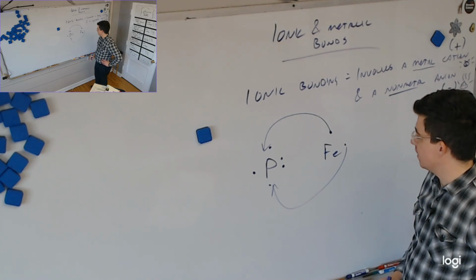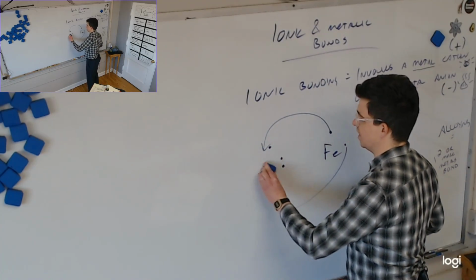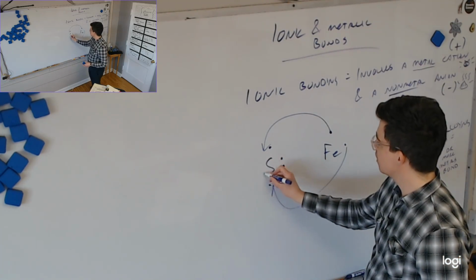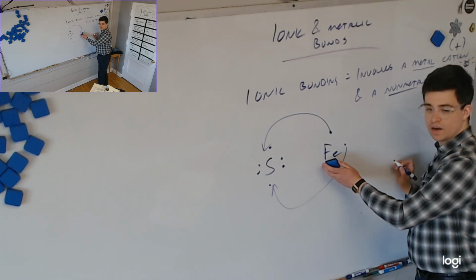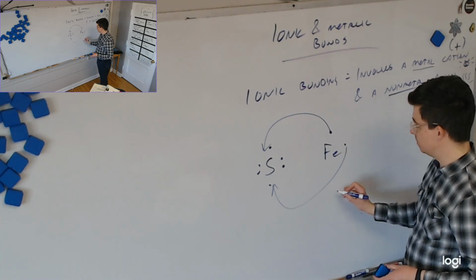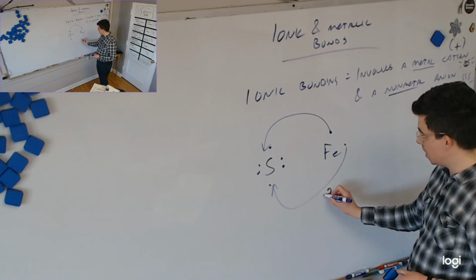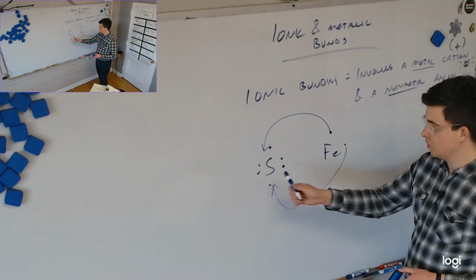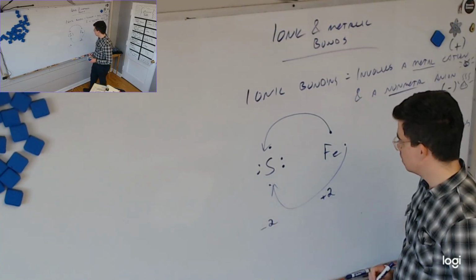We are going to need to have some wild combination. I wish you had picked a different one. Let's pretend that instead of phosphorus, you picked sulfur. Great. I'm glad you picked sulfur. That'll just make it easier. So now, the iron has lost 2 electrons. What's its charge now? Yep, positive 2. The sulfur has gained 2 electrons. What's its charge now? Negative 2.